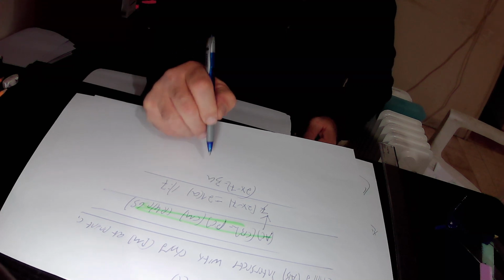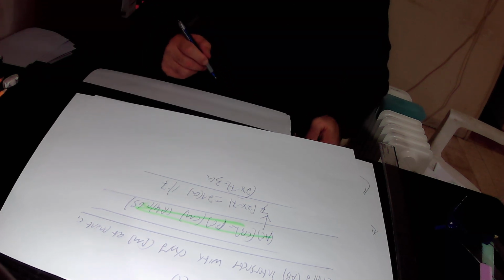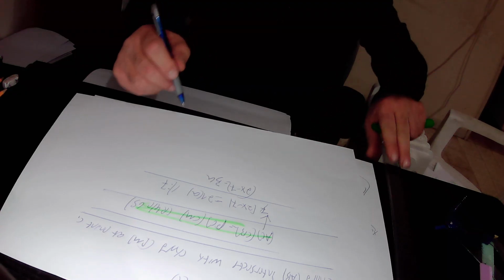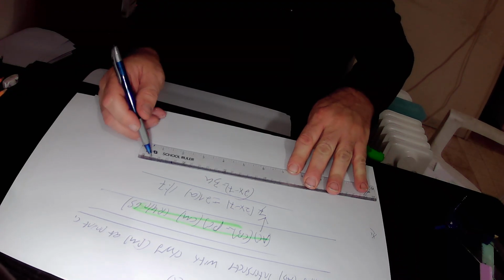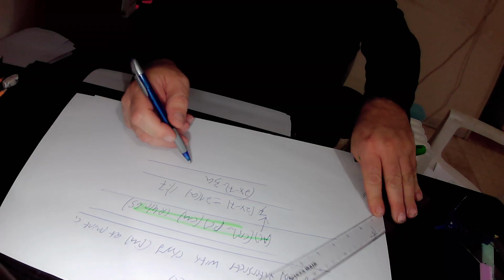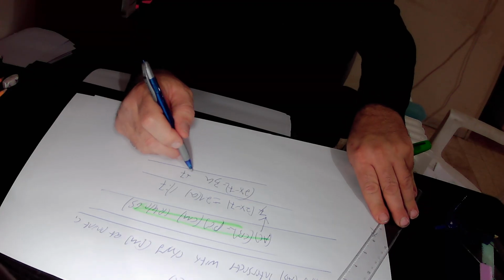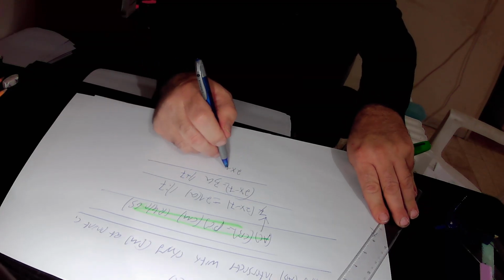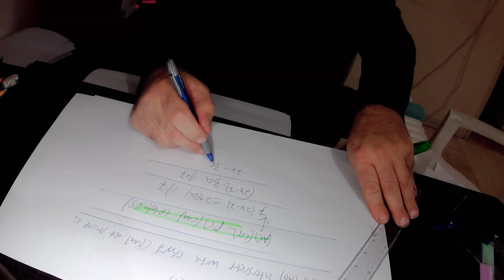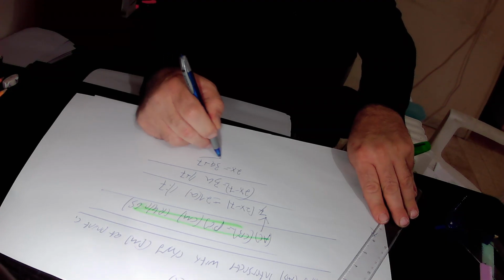So 2x minus 7 equals 3a. Adding 7, we get that 2x equals 3a plus 7.